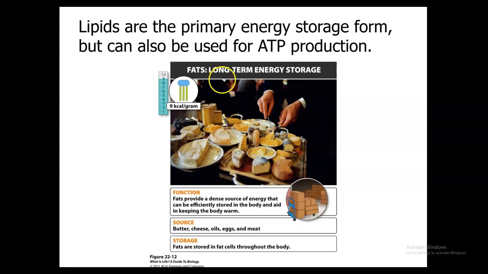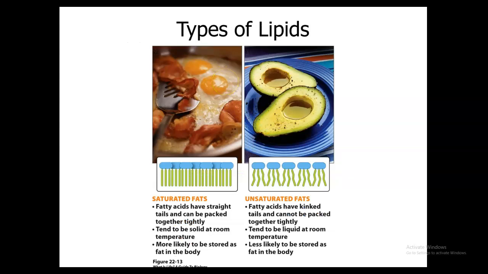So with this, you're going to have two types of lipids. You have what's called your saturated fats. They consist of fatty acids with straight tails that are going to be tightly packed together. These are solid at room temperature, and they're more likely to be stored as fat in the body. Next, you have your unsaturated fats. These consist of fatty acids that are going to have a little kink in the tail, or they're not going to be straight. They're kind of zigzag, as you see in the picture. These tend to be liquid at room temperature, and they're less likely to be stored as body fat.